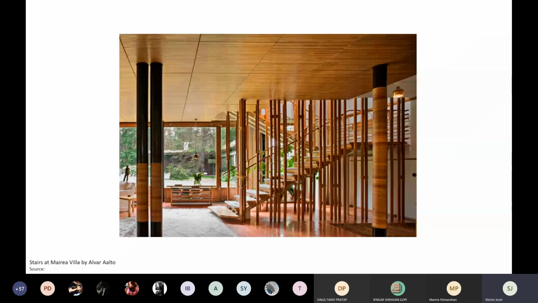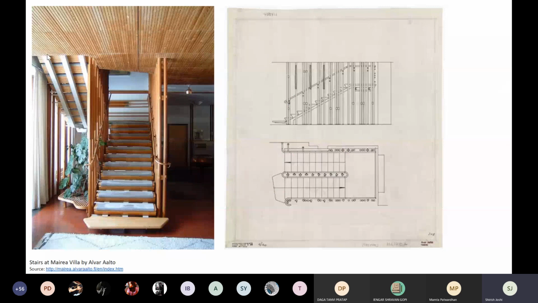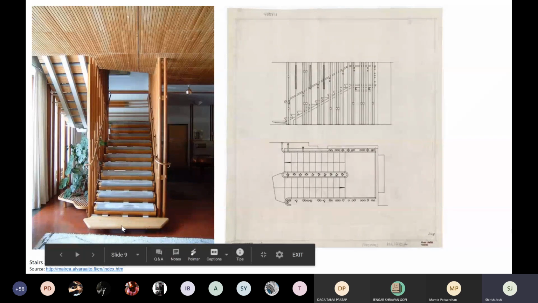In this image, it appears as though these columns actually have a major structural role to play. But when you look at it carefully, you realize that the real structural loads are actually carried by these stringer beams, which run from slab to landing and landing to the ground over here. And the stairs are actually supported on top of these three stringer beams. Only the railing seems to be supported onto these cylindrical columns that are going up.